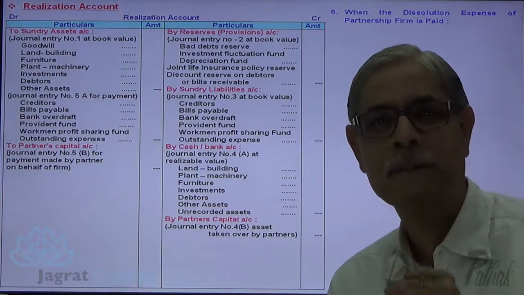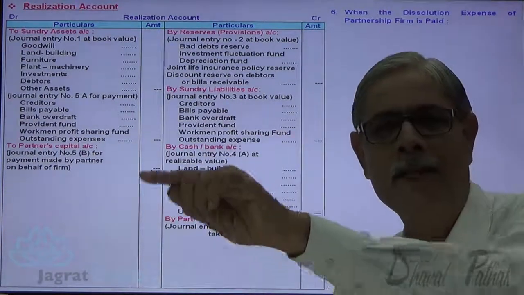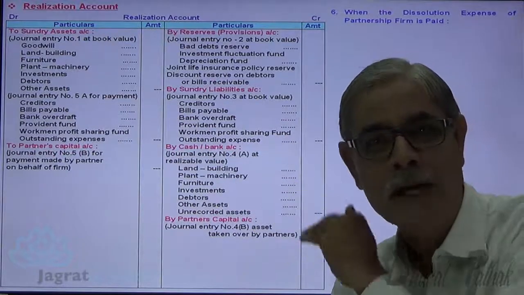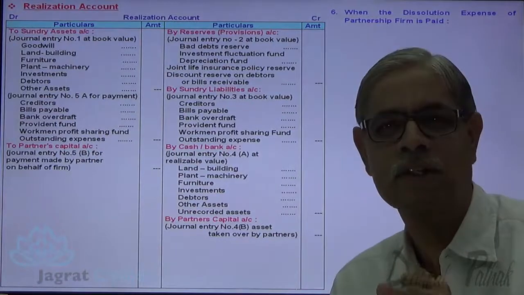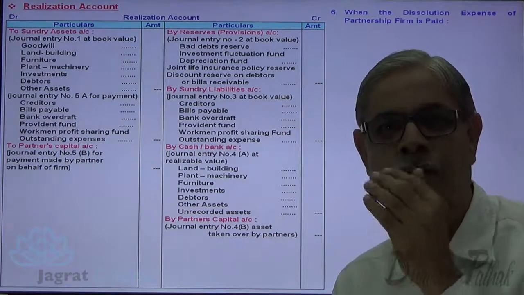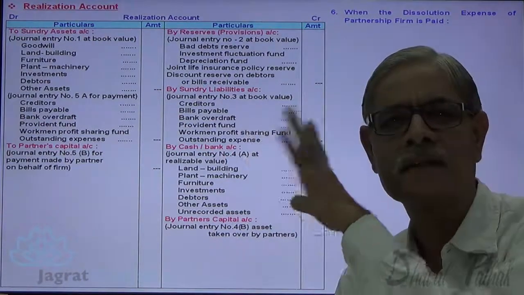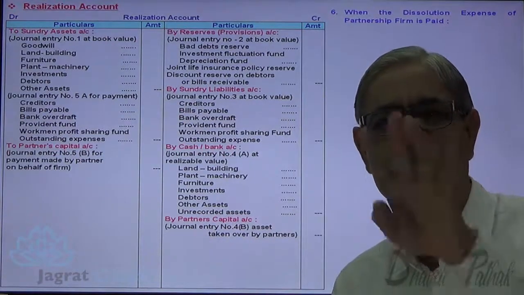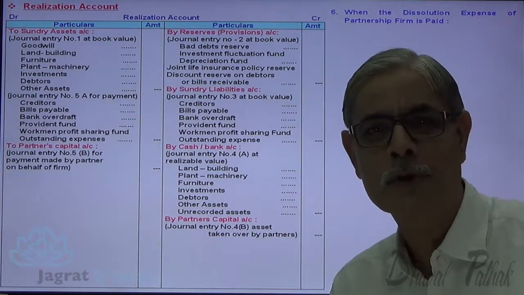But what happens sometimes? Partner assumes a liability and instead of the payment being made by the partner, partnership firm pays on behalf of the partner. In such situation, the journal entry is firm pays on behalf of the partner. Partner is the receiver. Partner's capital account debit to cash account. So these are the four options for accounting of dissolution expenses.